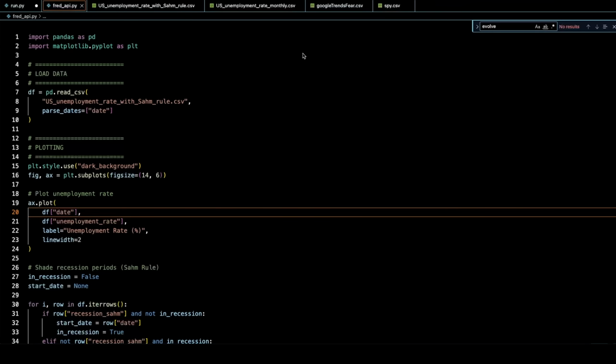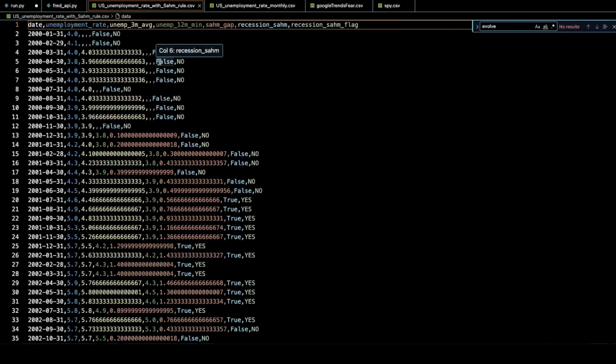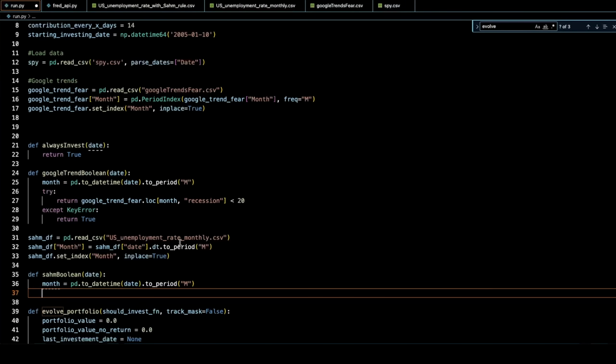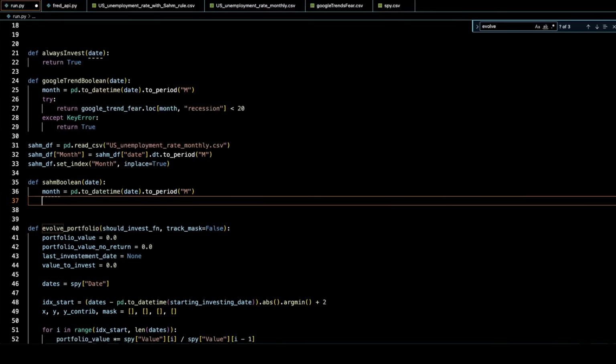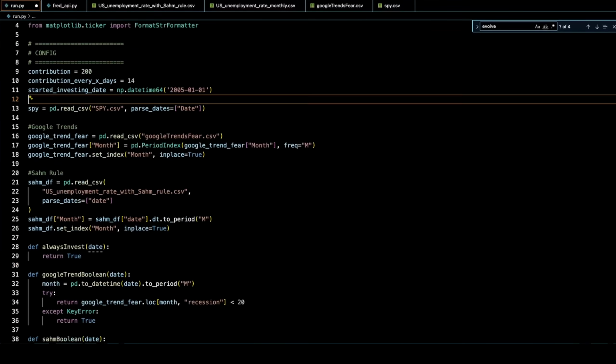So I created a little script here that basically uses the unemployment rate to calculate the Sam's rule to determine when we're actually entering a recession. And I've gone ahead and stored it in this CSV, basically the unemployment rate in time, the unemployment average over a 3-month interval, and then I give a flag, which is the SAM recession flag, either yes, we're in a recession, or no, we are not. So we can import this into our Python file, which is what we've written, and then start to create our booleans.